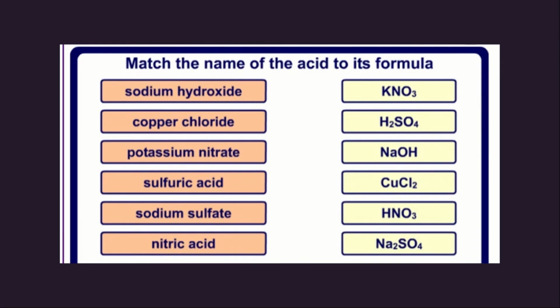Sodium hydroxide, you have to match with the formula of it. Sodium hydroxide, copper chloride, potassium nitrate, sulfuric acid, sodium sulfate and nitric acid. You can note this, it is very important and you have to match it and send the clip.